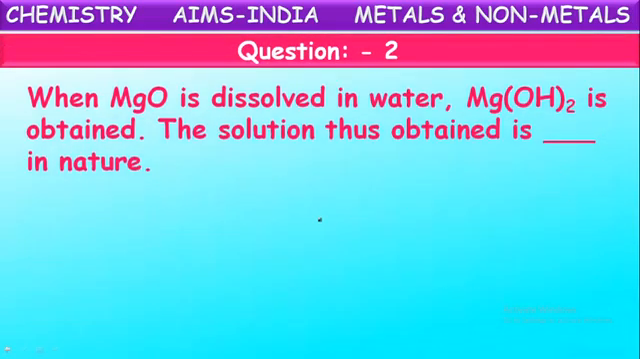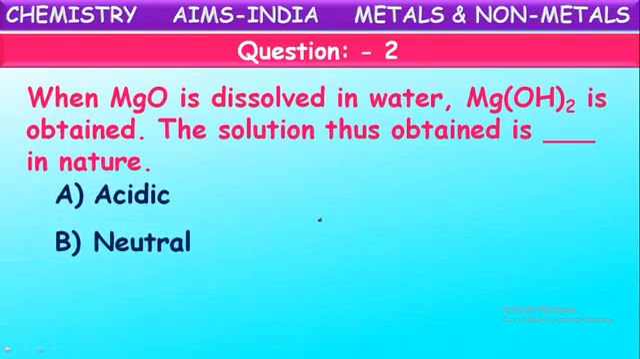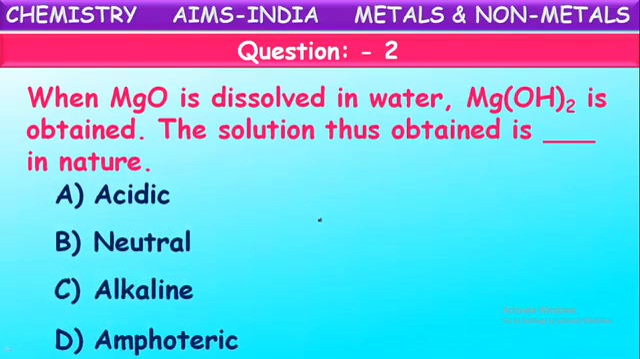Next question. When magnesium oxide is dissolved in water, magnesium hydroxide is obtained. The solution thus obtained is dash in nature. What is the nature of this magnesium hydroxide solution formed? Is it acidic or neutral or alkaline or amphoteric? What kind of solution is this? What is magnesium here? Is it a metal or non-metal?